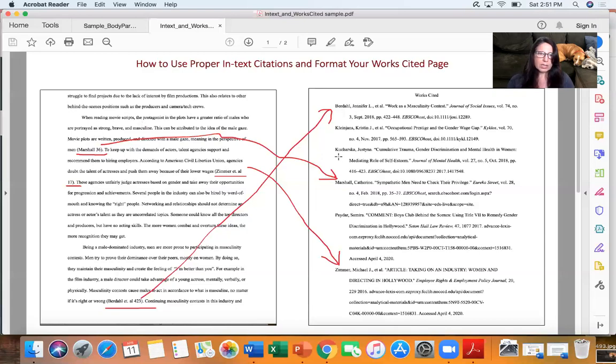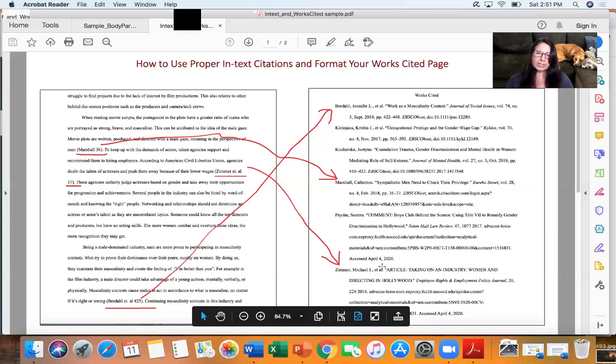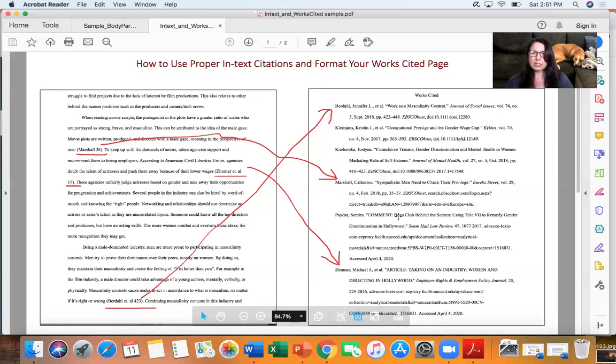Okay, and notice her works cited page. A couple other things. Everything on the works cited page needs to be in the paper. So she has 6 sources here. We see 3 of them represented here, and then the other 3 were used in other places. So every single thing on the works cited page, I should be able to find an in-text citation with whatever that word is in the beginning of the entry. So I should find all 6 of these words in her paper. If you have something on your works cited page and you don't have a parenthetical citation in the paper, then if you haven't used it, get rid of it on the works cited page.